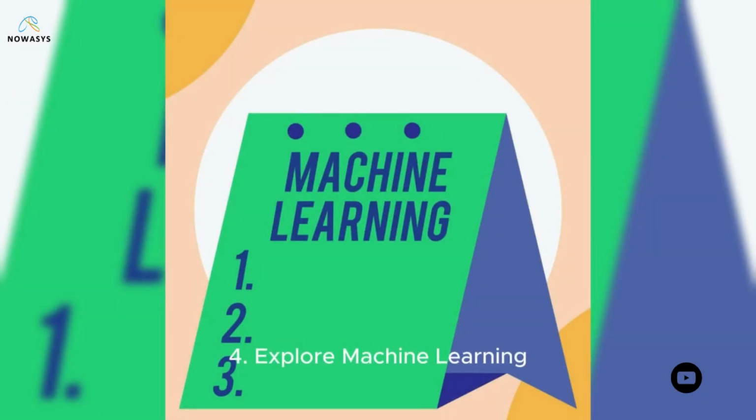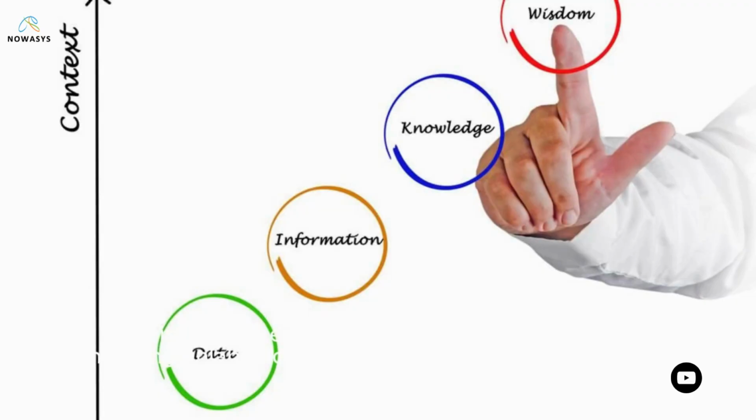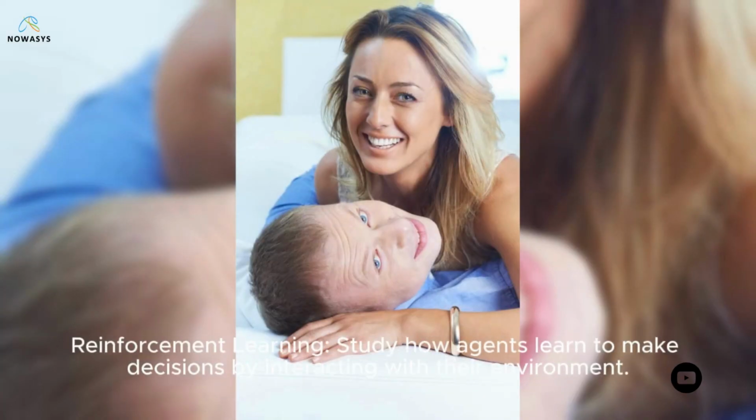4. Explore machine learning. Supervised learning, learn how algorithms are trained using labeled data, for example, linear regression, decision trees. Unsupervised learning, understand techniques for analyzing unlabeled data, for example, clustering, dimensionality reduction. Reinforcement learning, study how agents learn to make decisions by interacting with their environment.